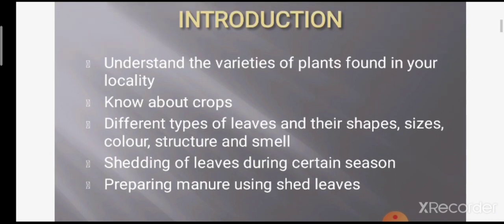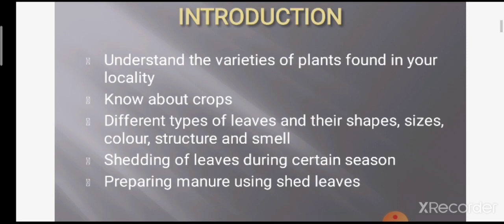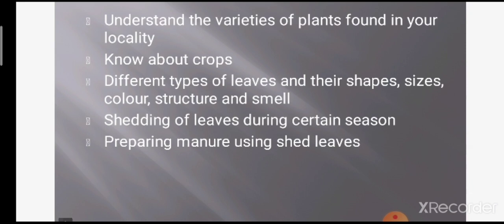Then you need to find out about the crops. Then different types of leaves. A plant has different kinds of leaves. Some are big, some are small, some are round in shape, some are of different shapes, their sizes, their color, their structure, and smell. Then you need to learn about the shedding of leaves during a certain season.